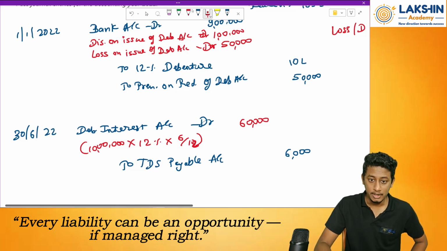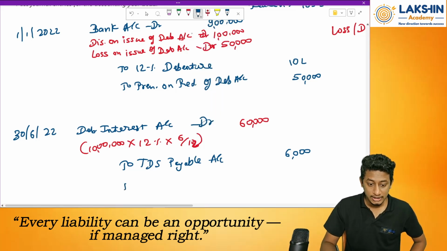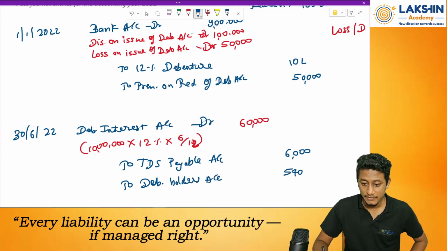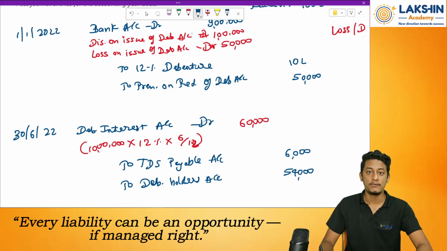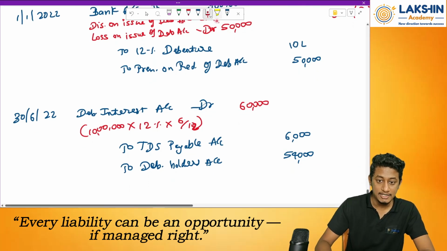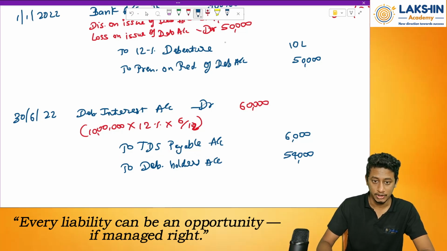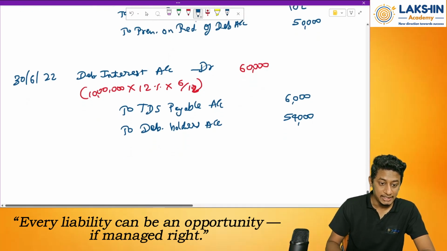Done? Okay. Then the remaining amount, sir. The remaining amount will be transferred to debenture holders account as rupees 54,000. So again, the debenture holders account is a liability account over here. Done? Okay. Next. On the same date, payment entry.